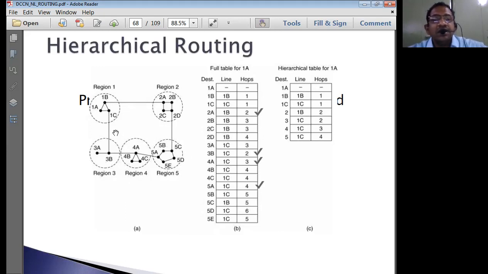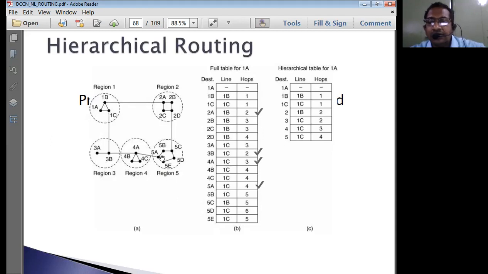That means the headache of reaching the packet from region 1 to region 5 is not on the 1A router. The job of the 1A router is to hand over this packet to the region 5 router. Once this packet is handed over to the region 5 router, it will know about the internal topology of the routers connected.